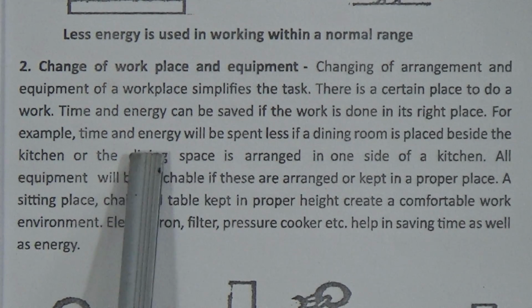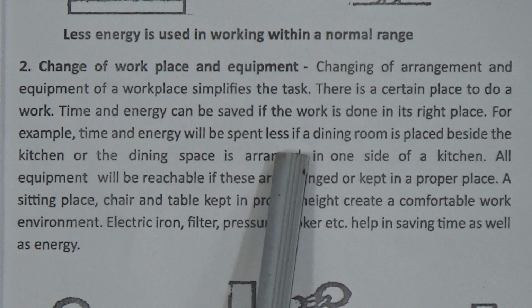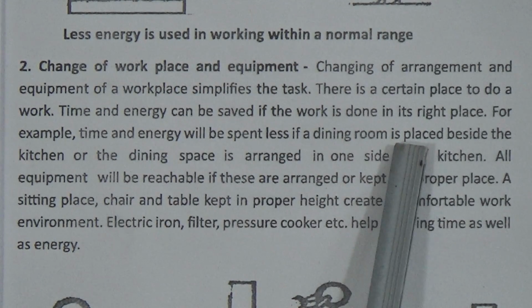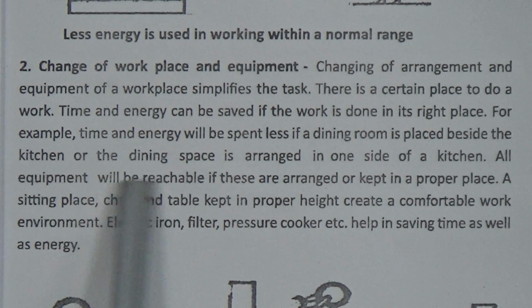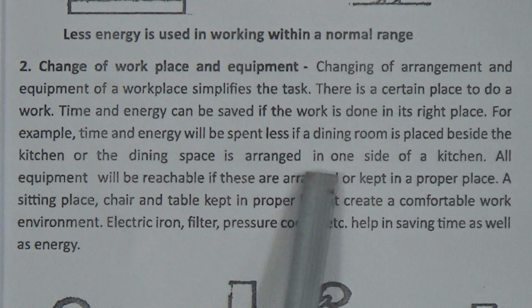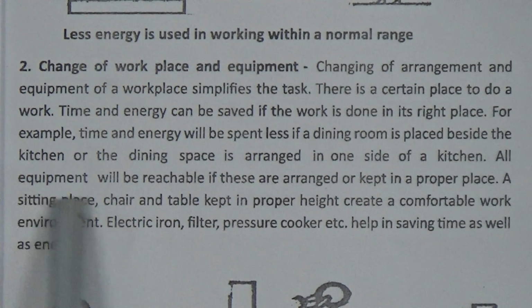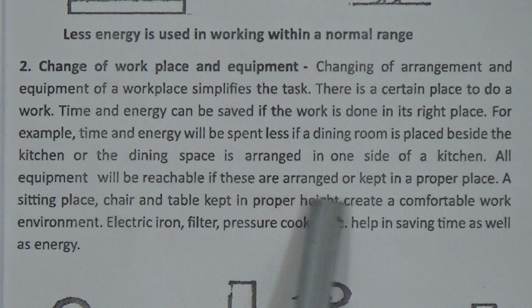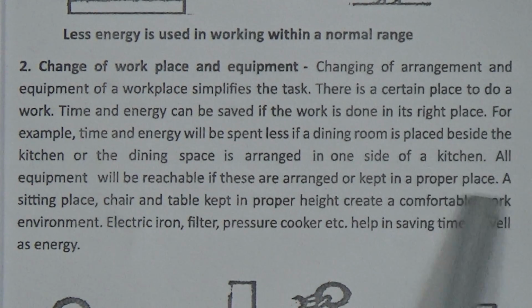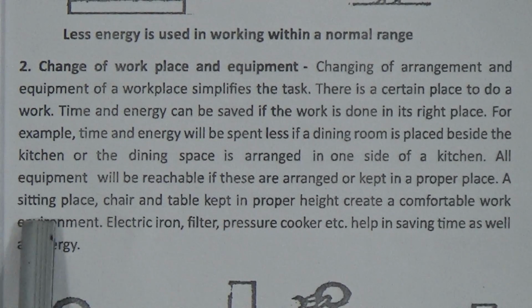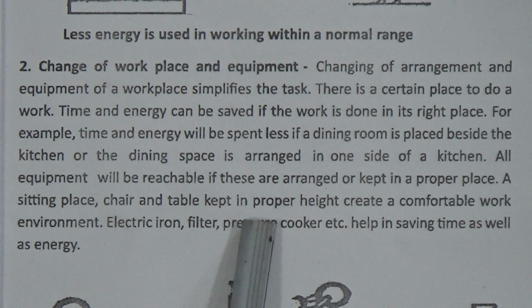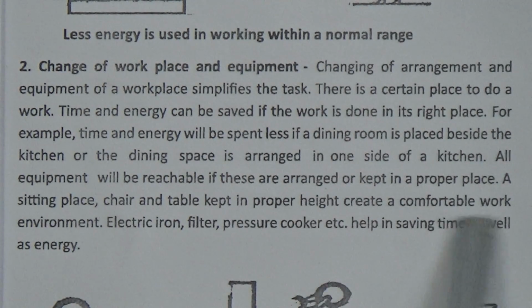For example, time and energy will be spent less if a dining room is placed beside the kitchen or the dining space is arranged on one side of a kitchen. All the equipment will be reachable if it is arranged or kept in a proper place. A sitting place, chair and table kept at proper height create a comfortable work environment.